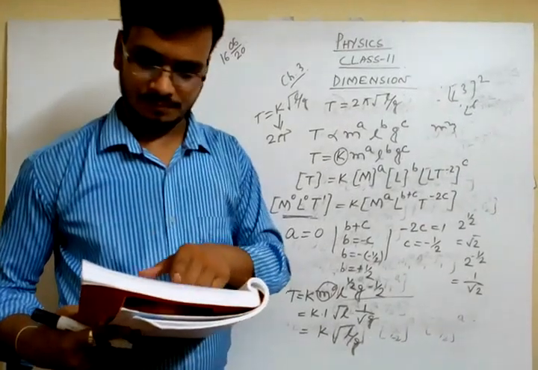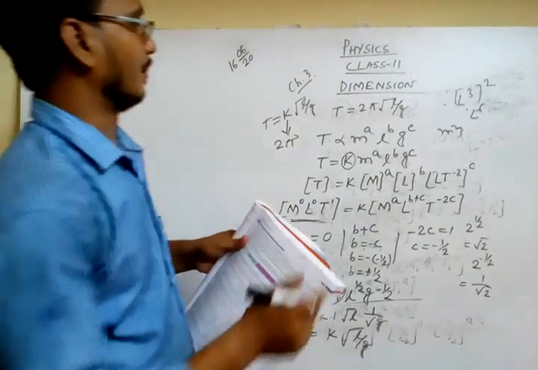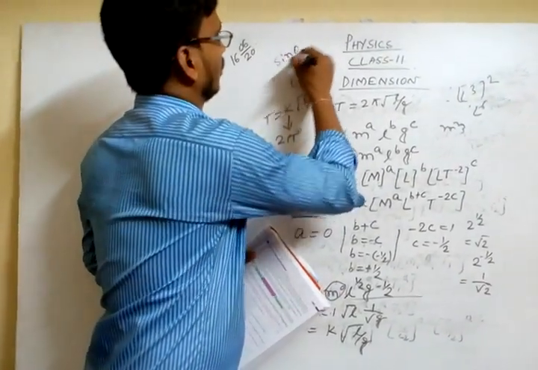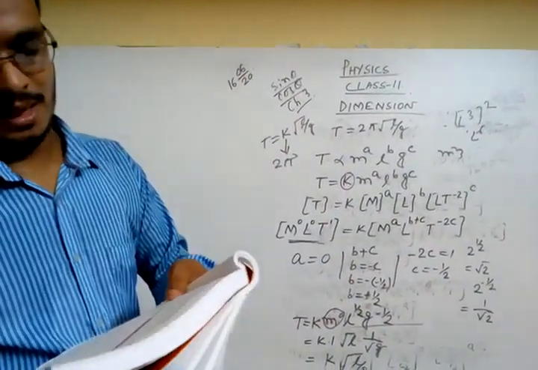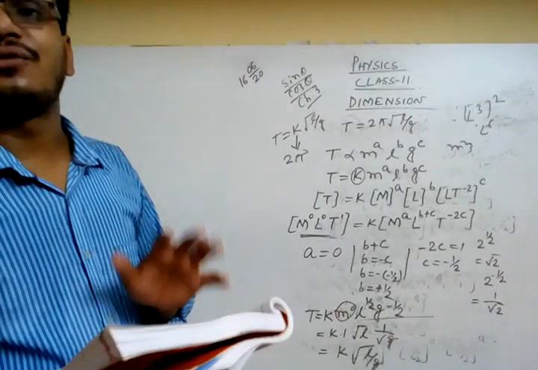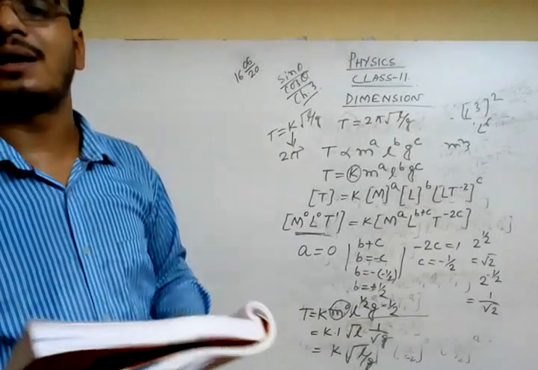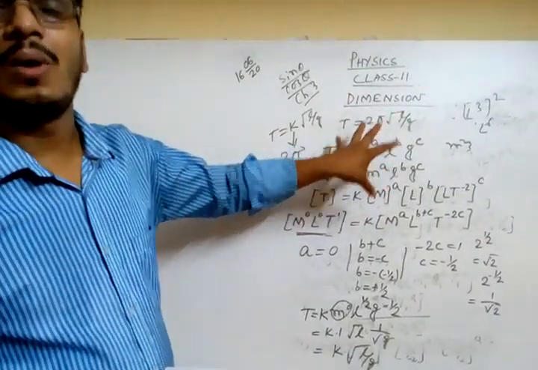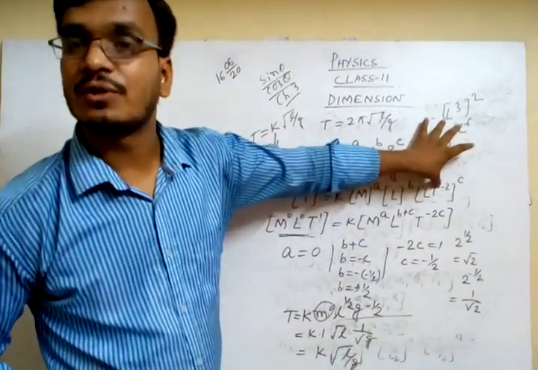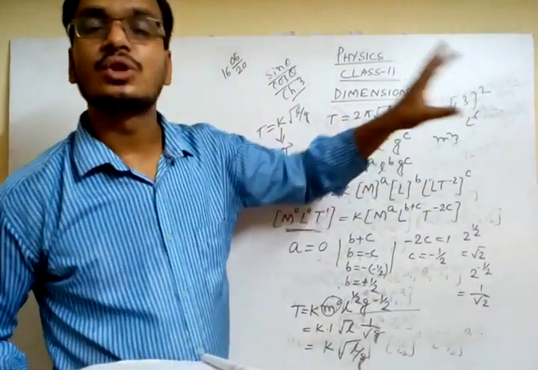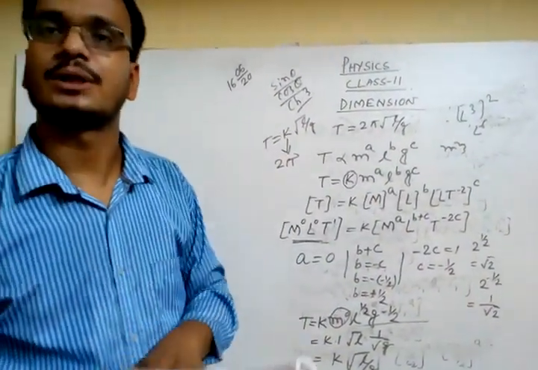Next, for any trigonometrical term like sine theta or cos theta, we can't find their dimension. So there is a problem. And the last mentioned: a dimension formula may not represent a unique physical quantity. I can't say that only work done has this dimension, because whatever the dimension for work, the dimension for torque is also the same. So it is not unique, it varies also. So these are the problems of dimensional analysis.